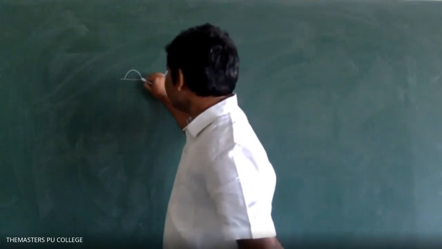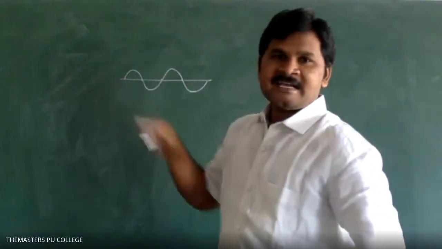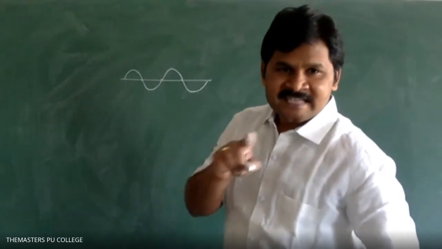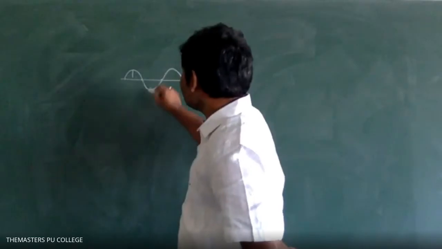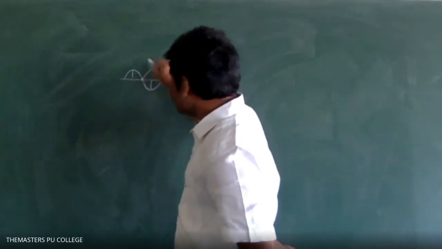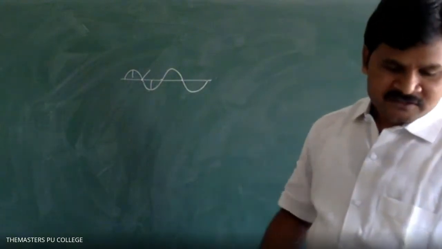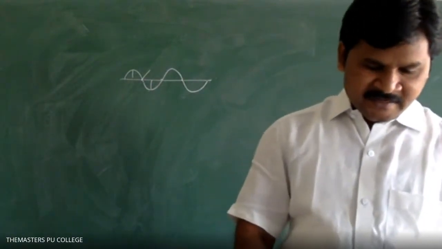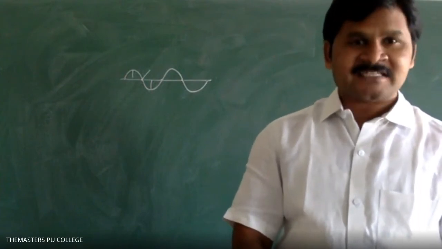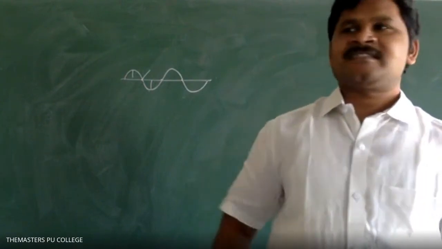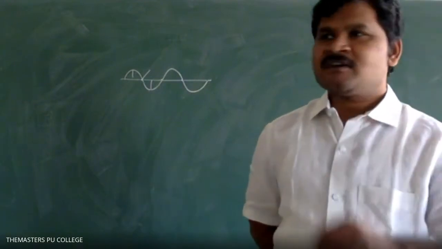Suppose if the wave is exactly present on the axis line, it is called zero. Positive value above the axis, negative value below the axis, zero at the axis. Just those values you have to remember.